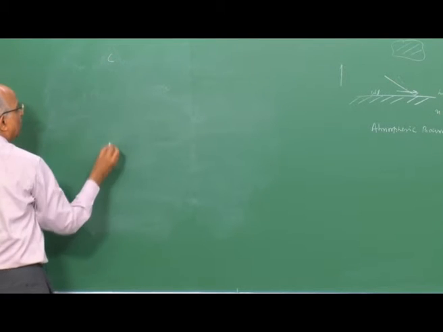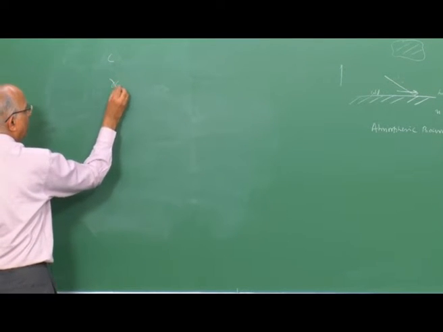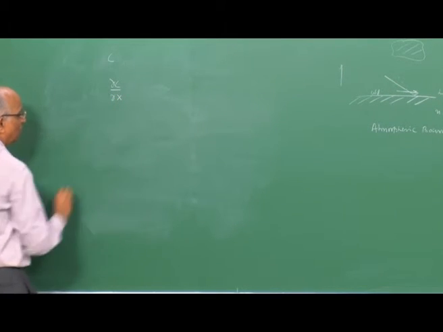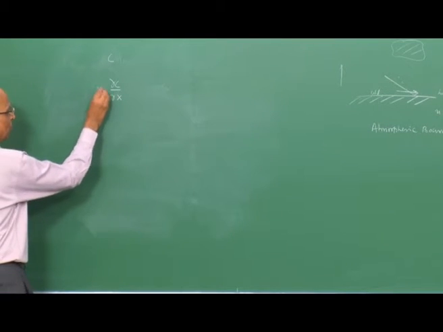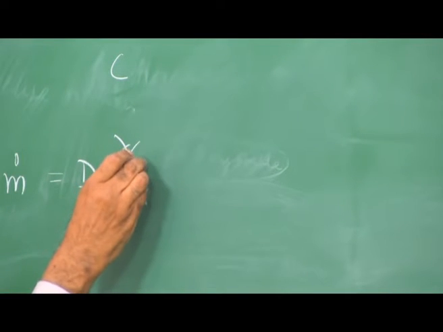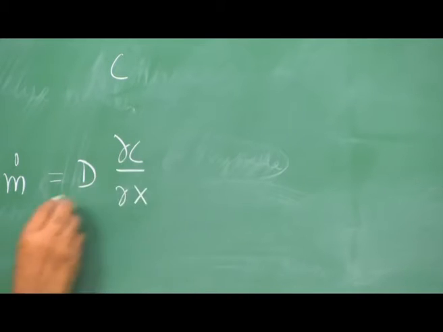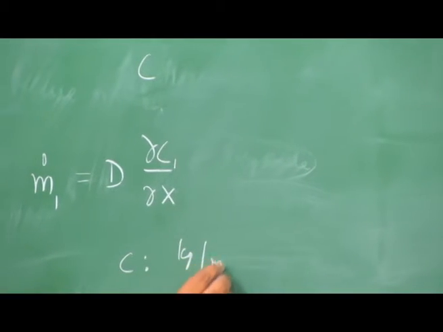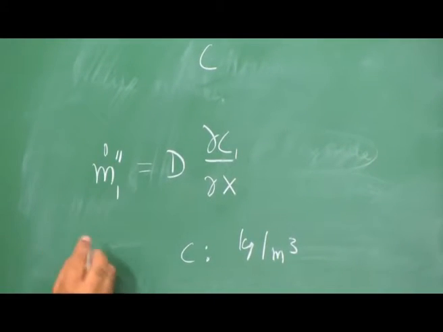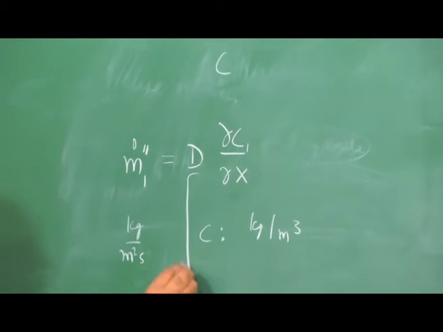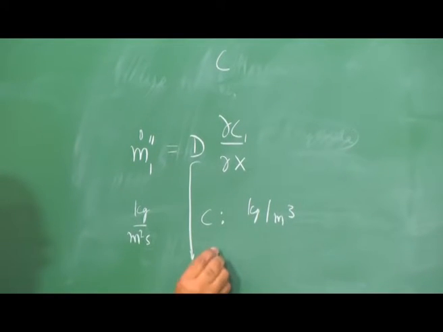Rather, I am looking at concentration, and when I talk in terms of concentration gradient dC by dx, let us consider one-dimensional geometry. Then I have a diffusion coefficient D. Because of a gradient, I have mass flux. That means I have the concentration of some substance in a mixture, let us say 1. Because of this gradient, there is some mass flux. Concentration is in kilograms per meter cube, mass flux is in kilograms per meter square second, and the unit of D, the diffusion coefficient, is meter square per second.